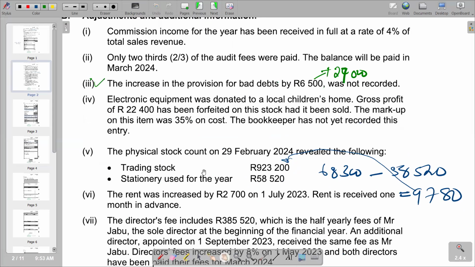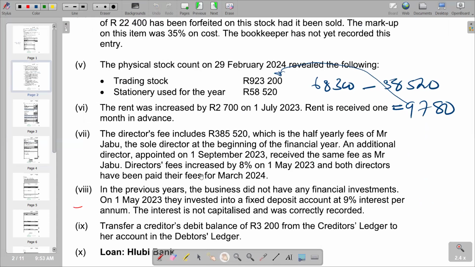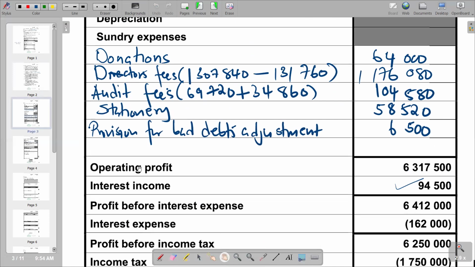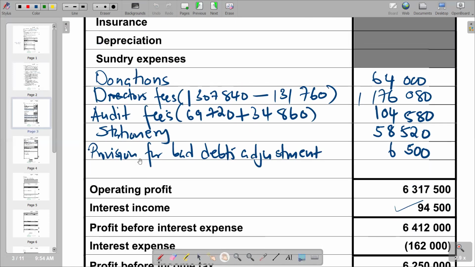We go down, and we've got directors' fees that were paid in advance for March 2024. So we revert back to the statement of comprehensive income to see the amount for directors' fees. 131,760 was paid in advance for directors' fees.